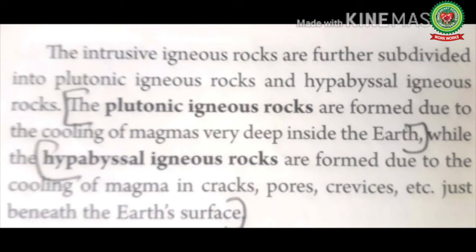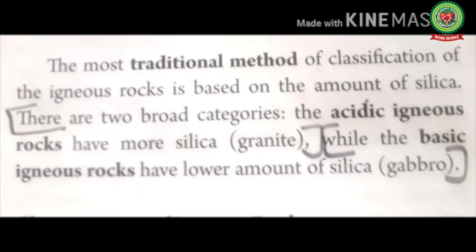The intrusive igneous rocks are further subdivided into plutonic igneous rocks and hypabyssal igneous rocks. The plutonic igneous rocks are formed due to the cooling of magma very deep inside the earth, while the hypabyssal igneous rocks are formed due to the cooling of magma in cracks, pores, crevices, etc. just beneath the earth's surface. Now here we can see it depends upon the depth where the magma cools down.